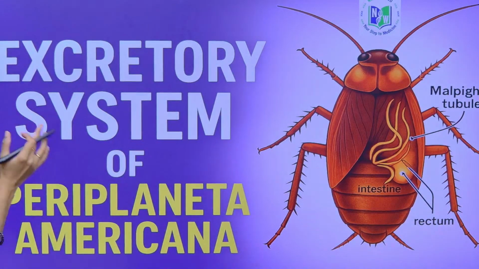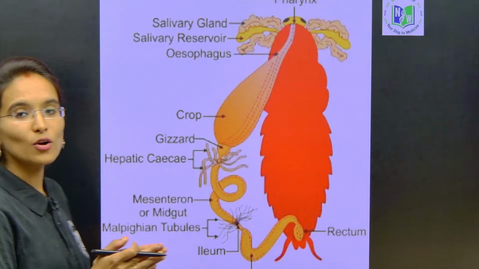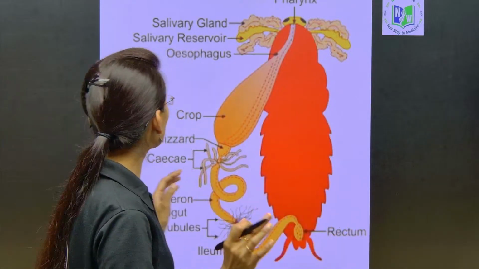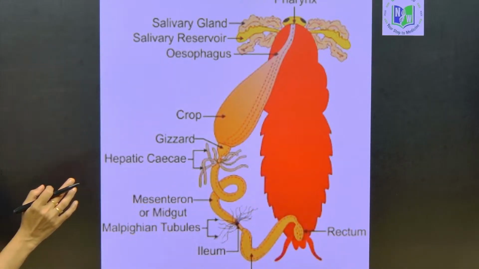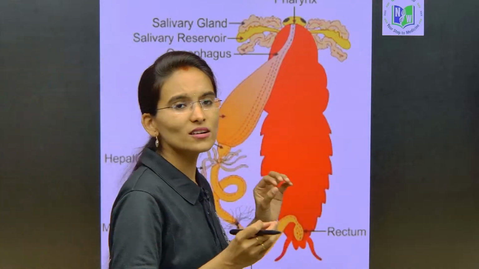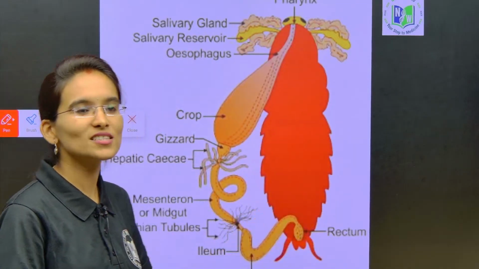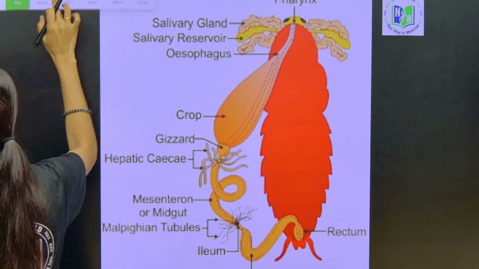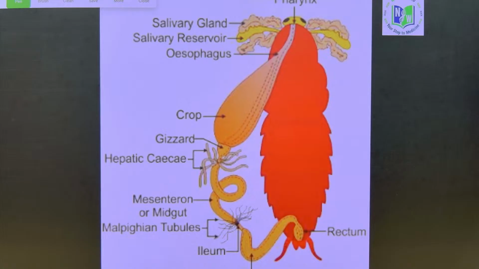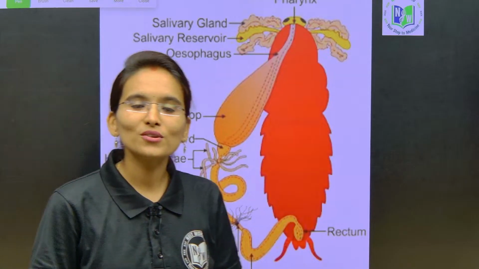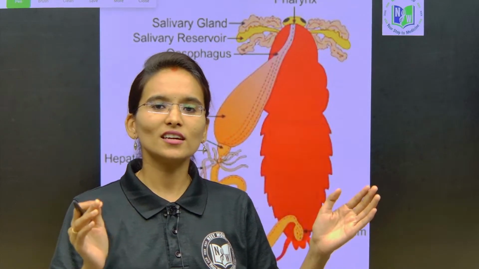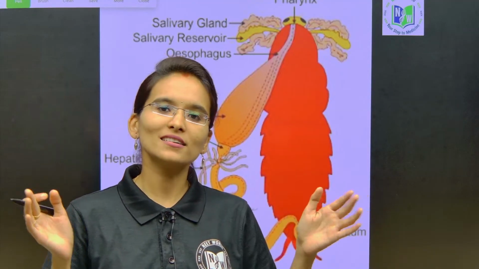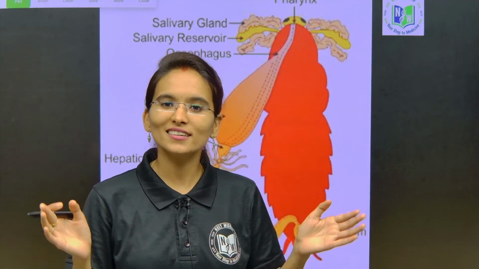Before starting the excretory system, once again I am going to revise the digestive system of the cockroach. Within 2 to 3 minutes I am going to give you just an overview. The digestive system of the cockroach is divided into two main parts: the alimentary canal and the associated glands.